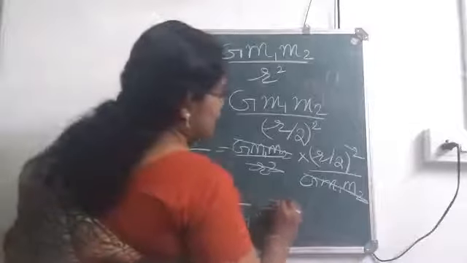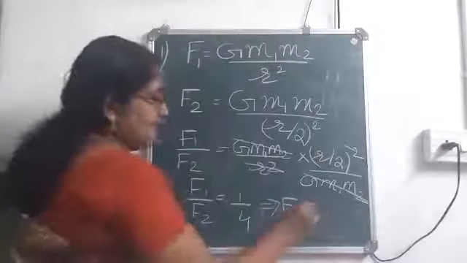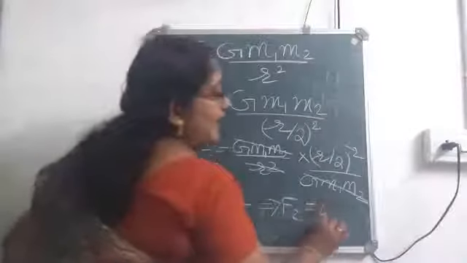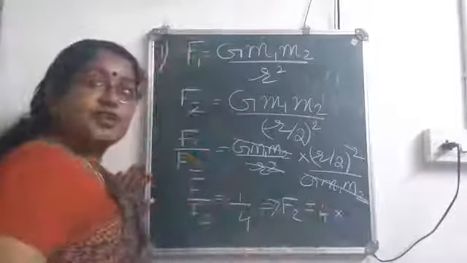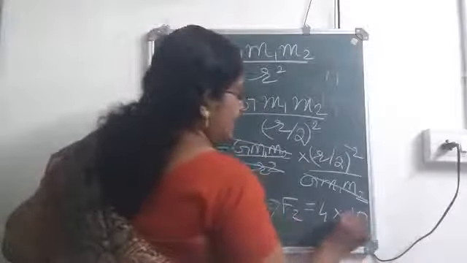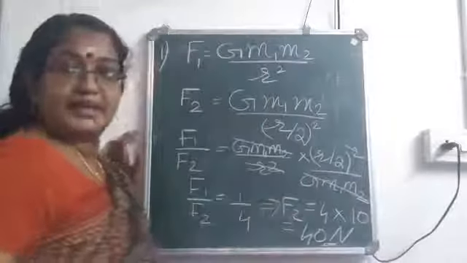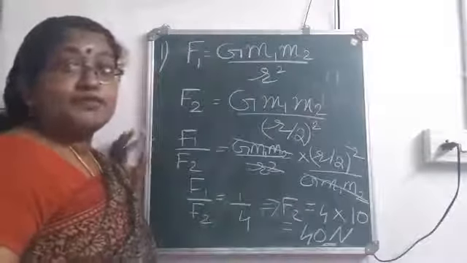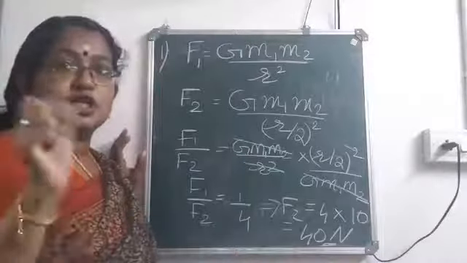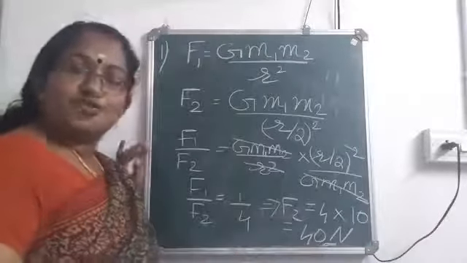Cross multiply this. F2 into 1 is F2. This will be equal to 4 into F1. How much is F1 given in your textbook in the question? It is given as 10 Newton. So 4 into 10 which is equal to 40 Newton. So if the separation between the two bodies is made into half, what happens to the force?